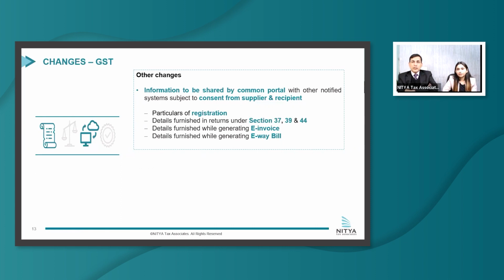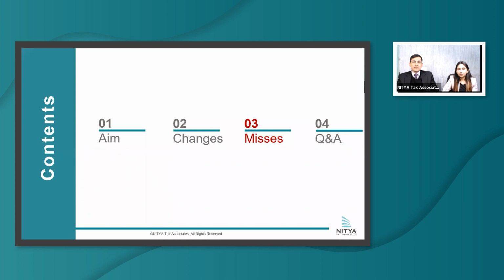So this is an important change because for quite some time, the government has been talking about exchange of information between different arms. So this seems to be the enabling provision in which GST authorities can share data with income tax authorities or RBI or Companies Act, etc. But yes, one important thing to highlight is that the government has put sufficient safeguards from a data privacy perspective. So this cannot be shared unless taxpayers' consent is obtained. This was all from the proposals and changes perspective.